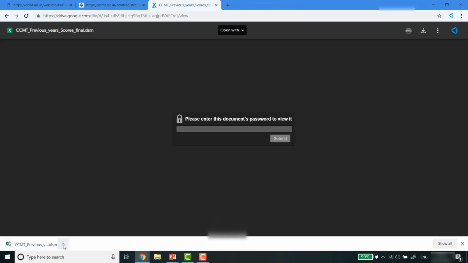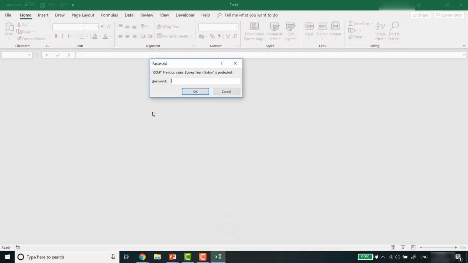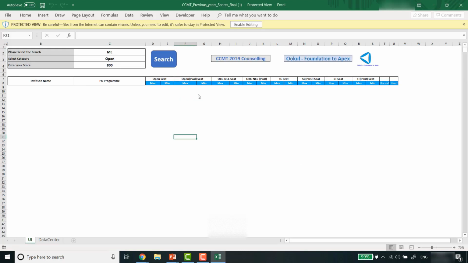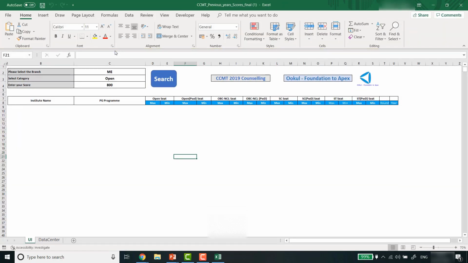Just download it and then open it. While opening it, you will be asked for the password. The password is OOKUL, all in small letters. Just press OK and then the file will open. This is the file which you will see. You just have to press enable editing once, and then press enable content.